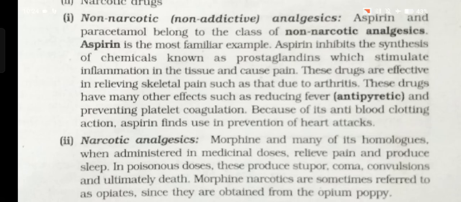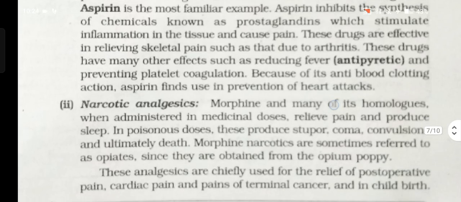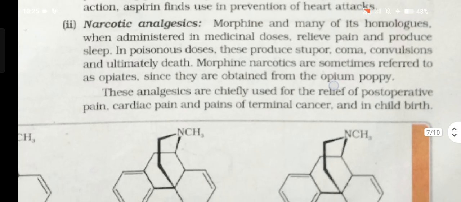Aspirin inhibits the synthesis of chemicals known as prostaglandins, which stimulate inflammation in the tissue and cause pain. These drugs are effective in relieving skeletal pain such as that due to arthritis. These drugs have many other effects, such as reducing fever, antipyretic, and preventing platelet coagulation because of their anti-blood clotting action. Aspirin finds use in prevention of heart attacks.